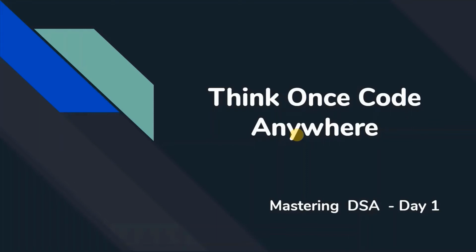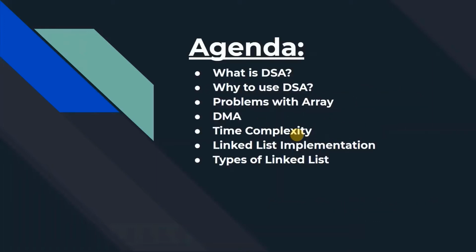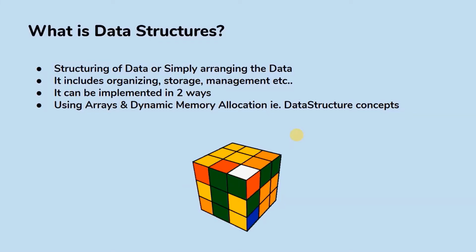Today let's start our first session on mastering DSA. So today's agenda is going to be what is DSA. First we'll discuss what is DSA, then why to use DSA, then problems which we are going to face with arrays, and why we go with data structures. Next is DMA, where DMA stands for dynamic memory allocation. Then we'll learn the basics of time complexity. Then we'll learn how to implement a linked list and the types of linked list. So this is the agenda for day 1, and let's quickly move on with the slides.